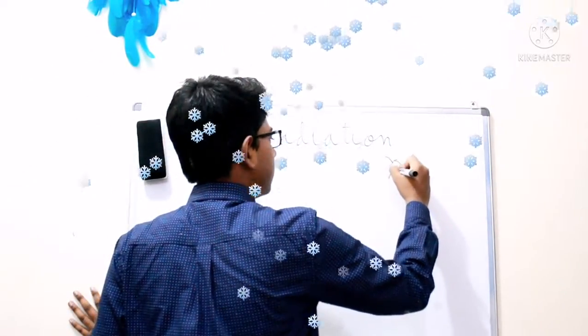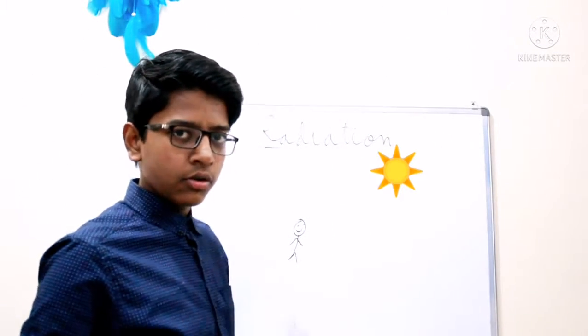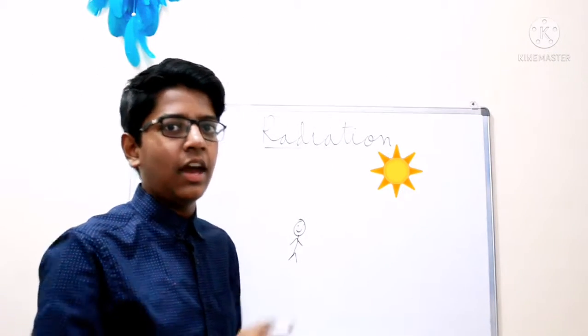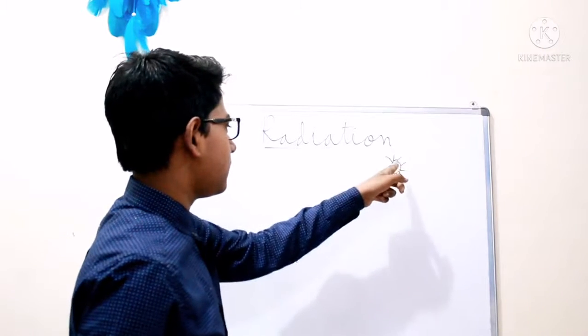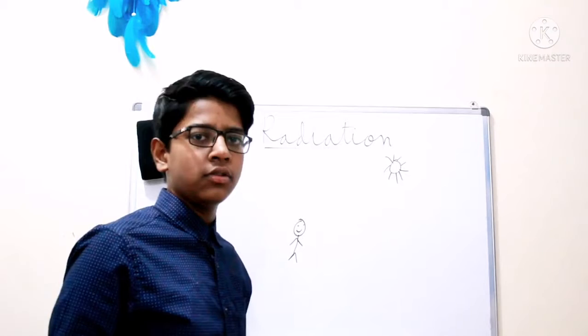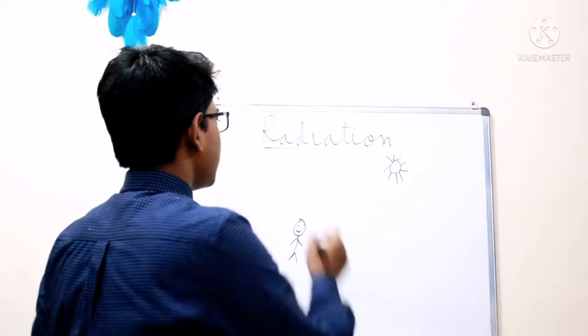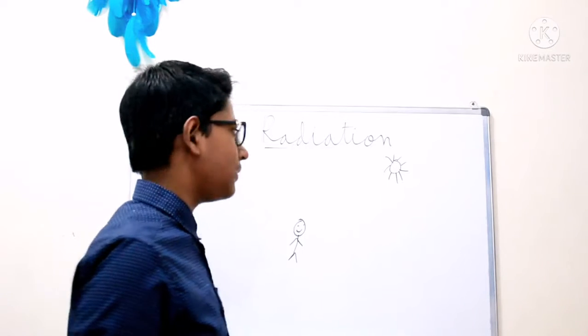Now you tell me, will conduction take place? No. Will convection take place? Absolutely no. Because this sun is in space, and in space there is no oxygen, so convection cannot take place here also. So now radiation takes place. How? Let me tell you.